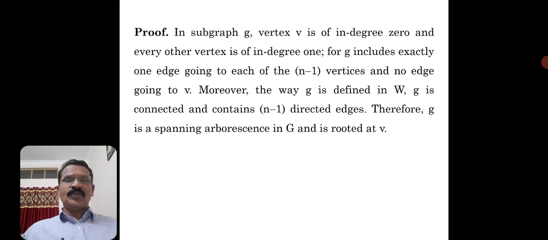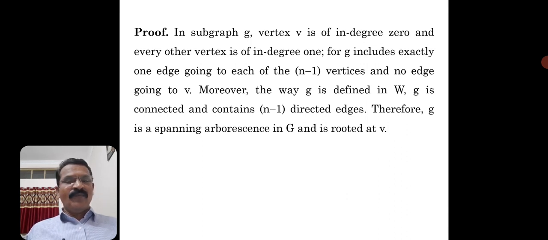There is a vertex 2 in T whose in degree is 0, and every other vertex is of in degree 1, for T includes exactly one edge going to each of the n-1 vertices and no edge going to V. Moreover, the way T is defined in W, T is connected and contains n-1 directed edges.